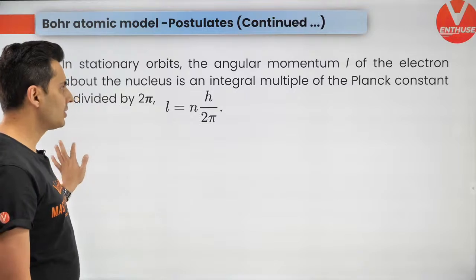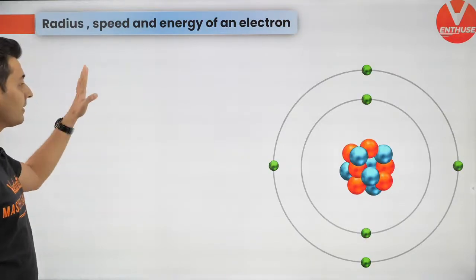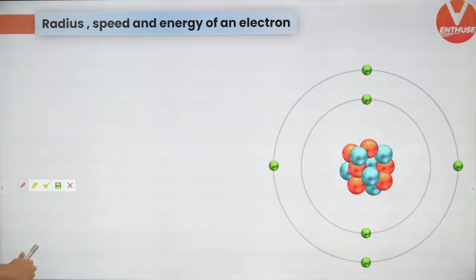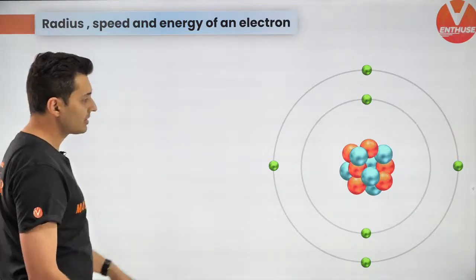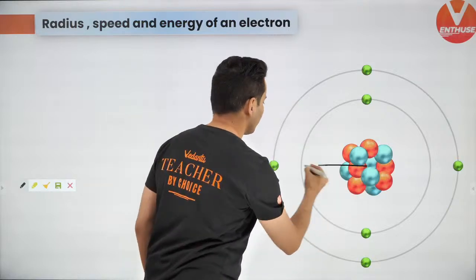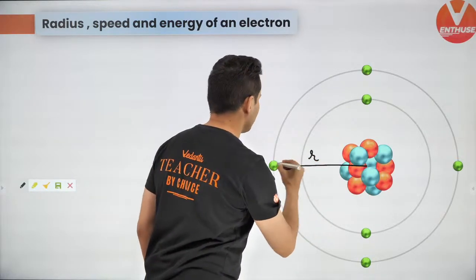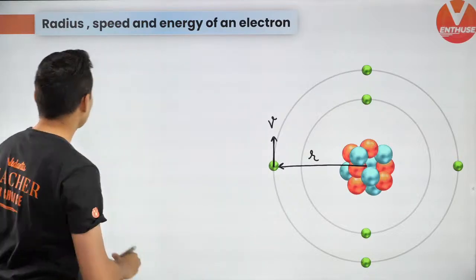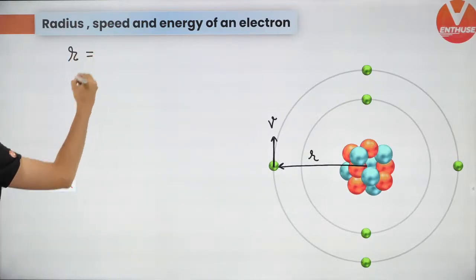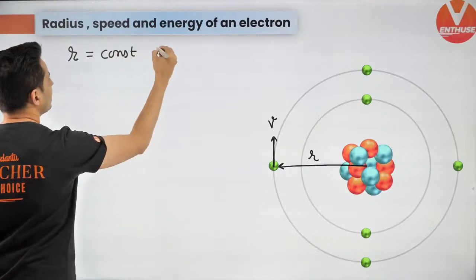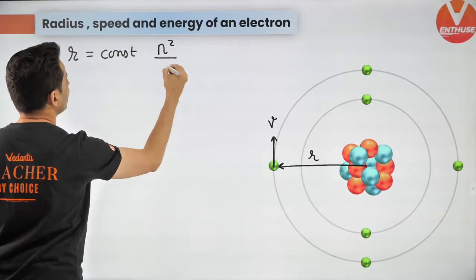So this is something which you should keep in mind. Next up, radius, speed and energy formulas. Very, very important formulas. The radius of the orbit of any electron: if this is the radius, if this is the velocity, then the radius of any orbit is always some constant times n square by z.